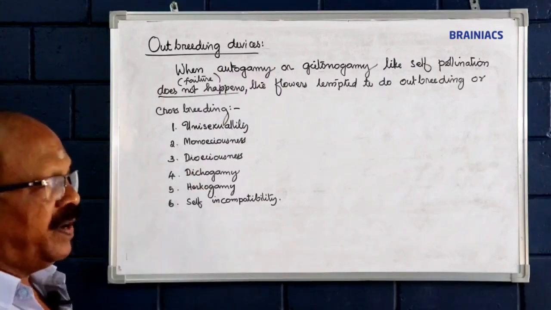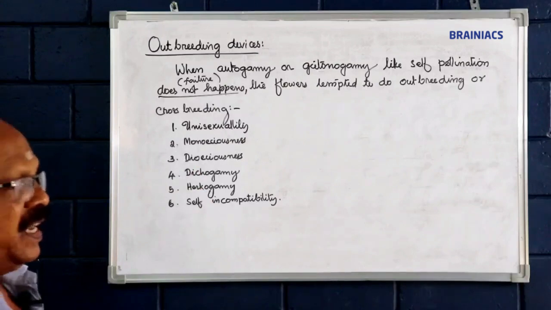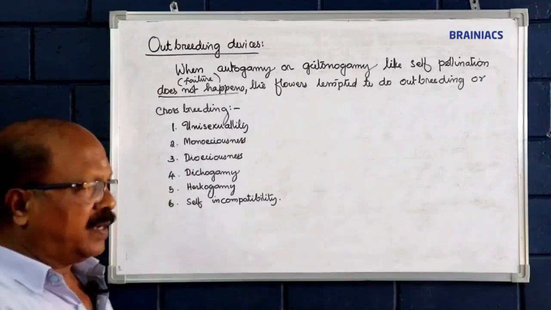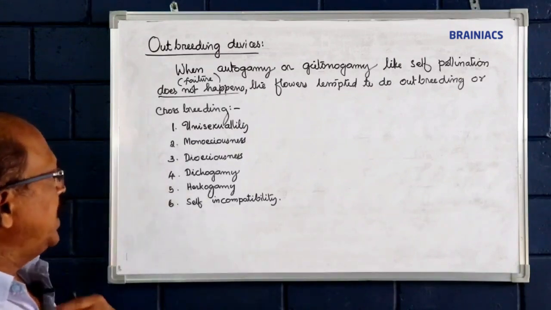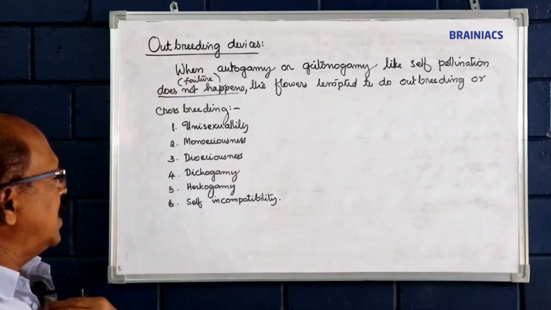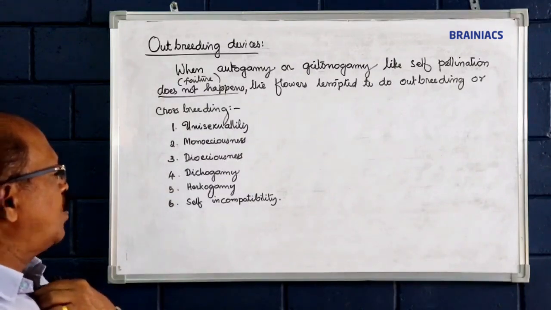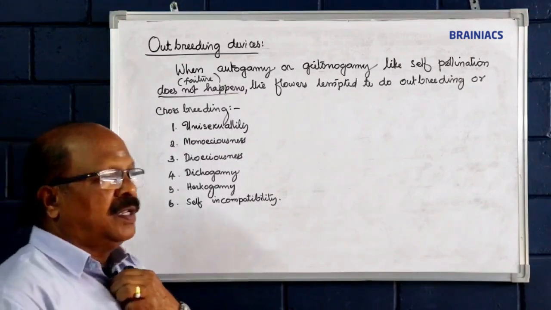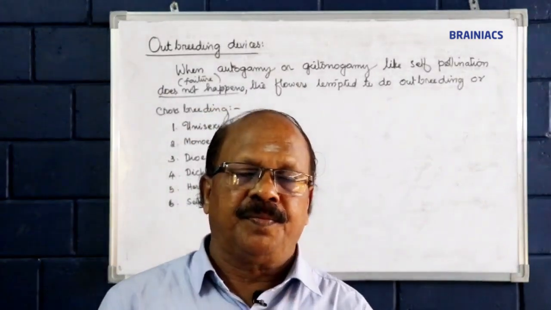All the terms are not given, but we can go through these terms by which we can explain what the device is. These are all some devices for outbreeding processes.